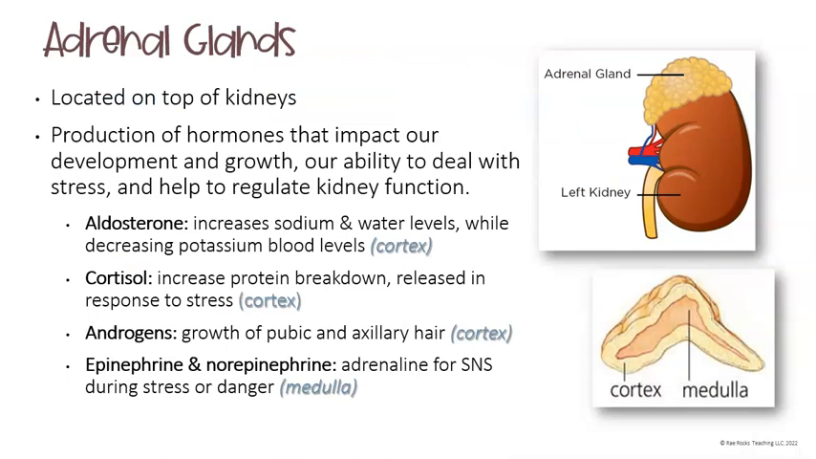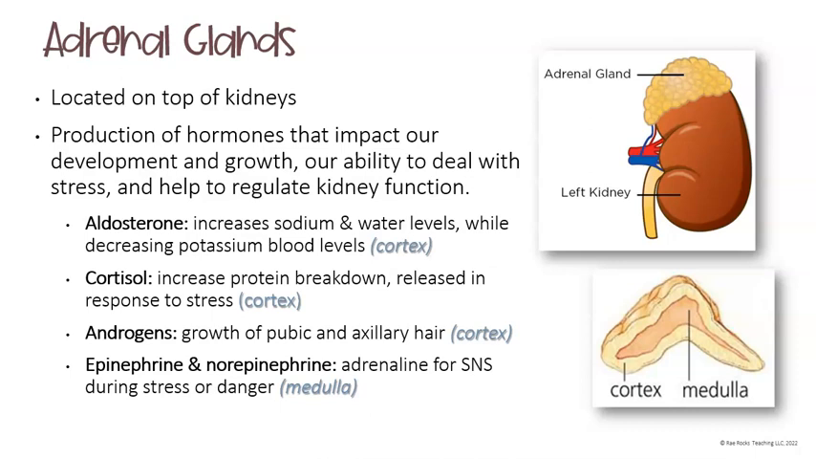The adrenal glands are located on top of the kidneys, and these are responsible for producing hormones that impact our development and our growth, our ability to deal with stress, as well as to help to regulate the kidney functions. So it makes sense that they sit right on top of the kidneys. Now, there are two parts to the adrenal glands. There is the cortex, which you can see is the outer layer of the adrenal gland, and then there is the medulla, which is the inner portion. As you see me going through the different hormones, I will refer to which part of the adrenal gland is responsible for producing it.